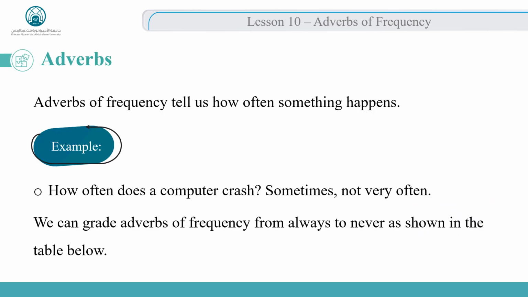Adverbs of frequency tell us how often something happens. For example, how often does a computer crash? Sometimes, not very often, hardly ever, all the time, always. We can grade adverbs of frequency from always, which constitutes 100% of frequency, to never, which means 0%. This never happens. Let's have a look at the table in the next slide.